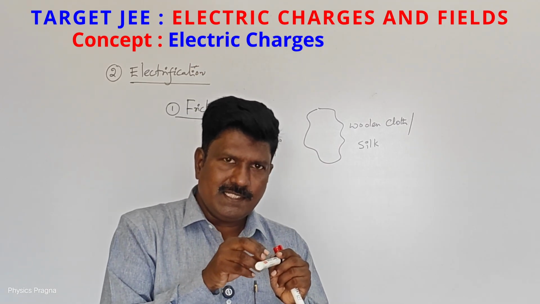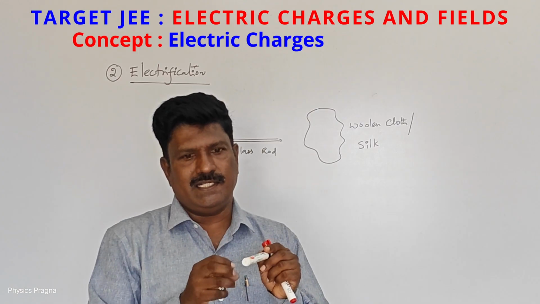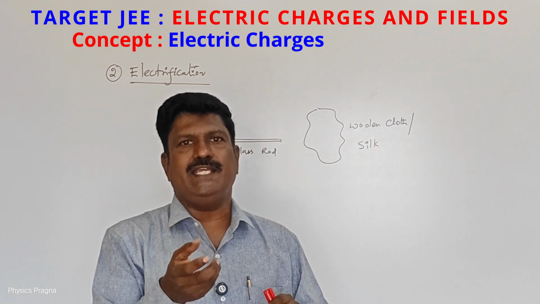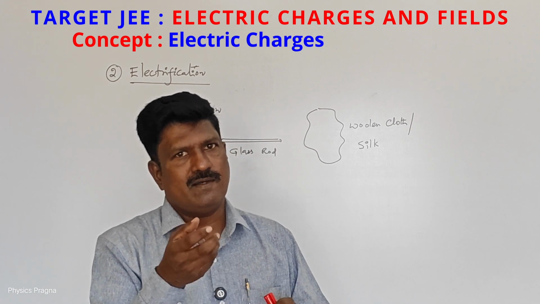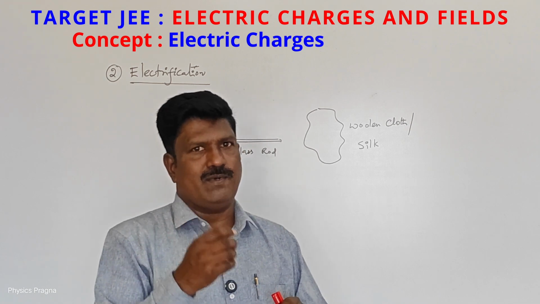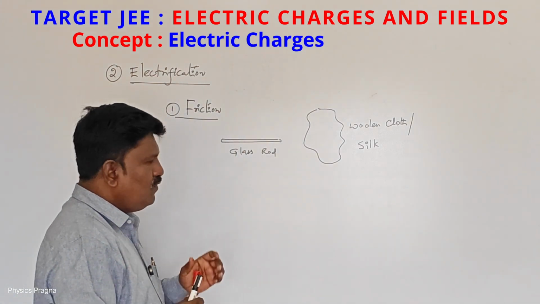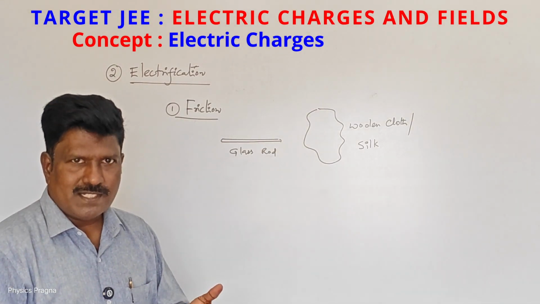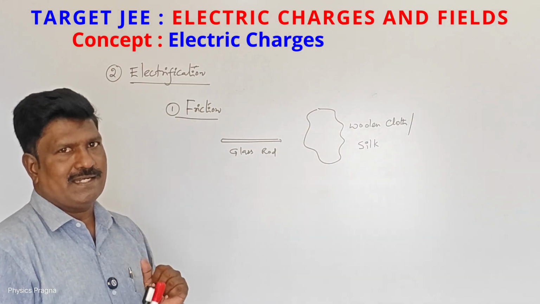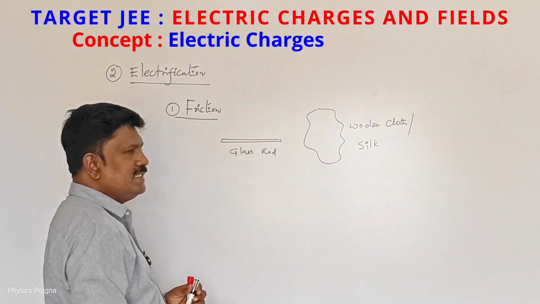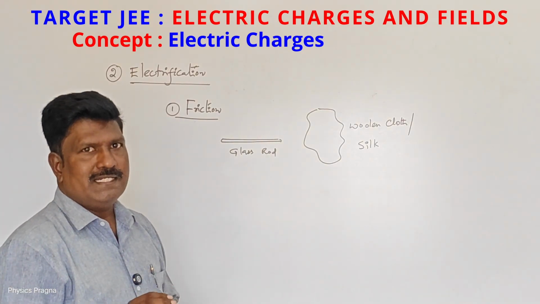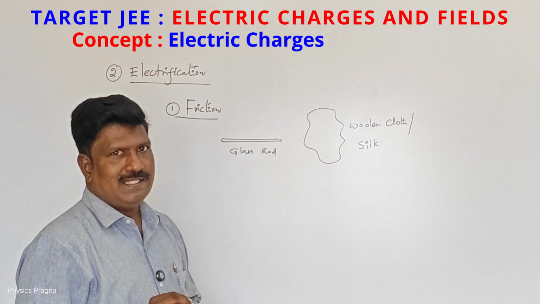When they take this thermal energy, these valence electrons get free and they can travel, they can be transferred from one body to the other body. See, which body gives electrons, which body takes the electrons? That is the point. The glass rod is an insulator and its electron affinity is less.